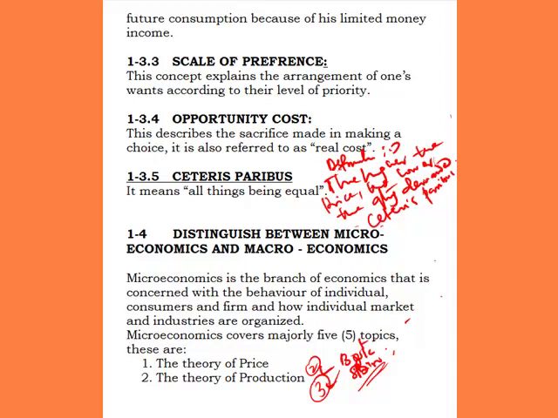The only way this assumption can be true is if all other factors affecting demand, like taste, remain constant. Then you can say the higher the price, the lower the quantity demanded. That concept we use to connote this constancy of variables in an assumption is what we call ceteris paribus. So ceteris paribus simply means all things being equal.